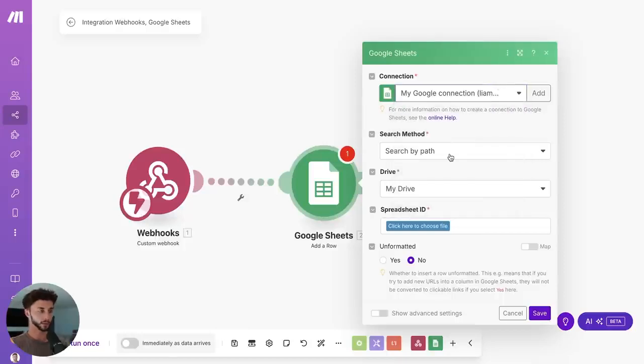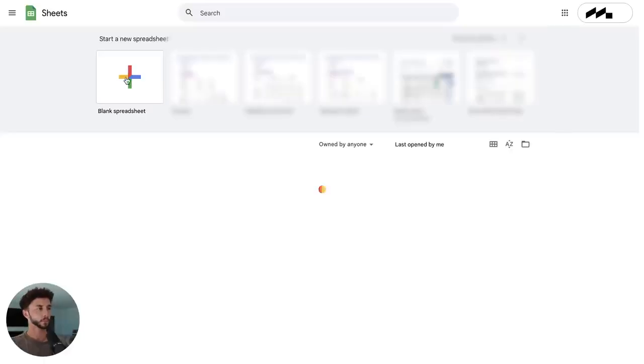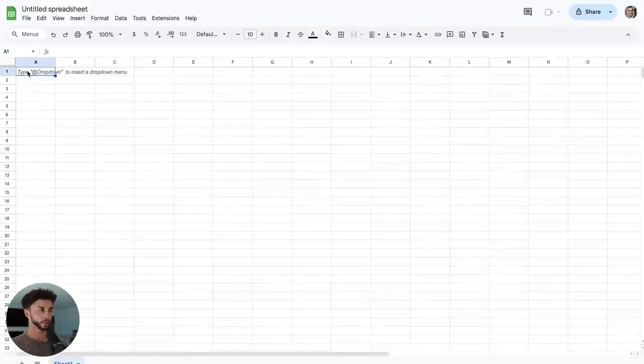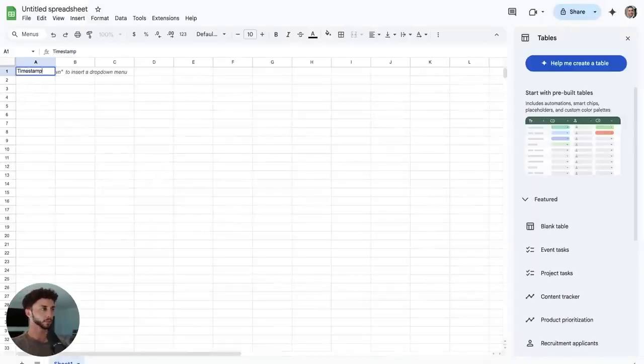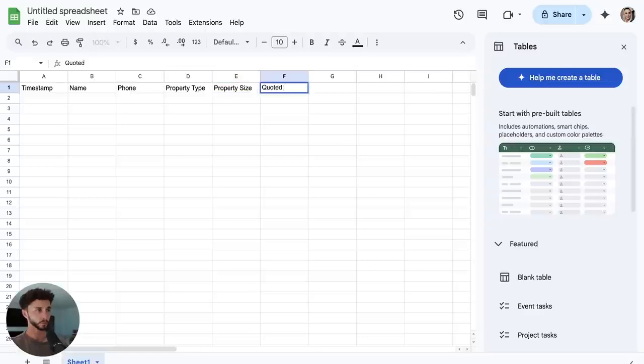I am going to have to create a new spreadsheet for this quickly. And we go timestamp. Sorry, I'll zoom this up, but timestamp, name, phone, property type, property size.